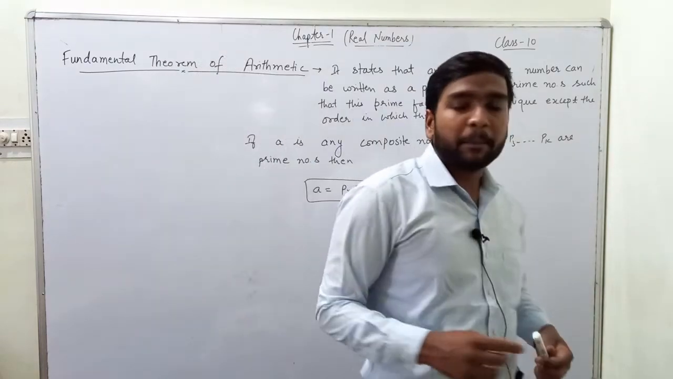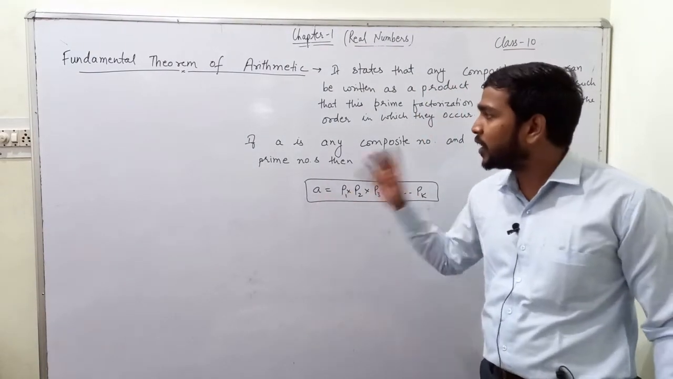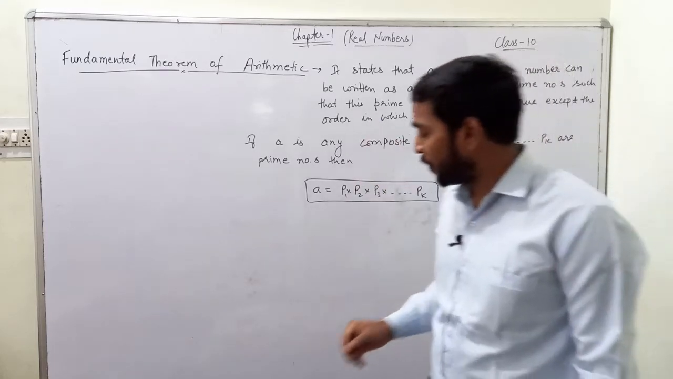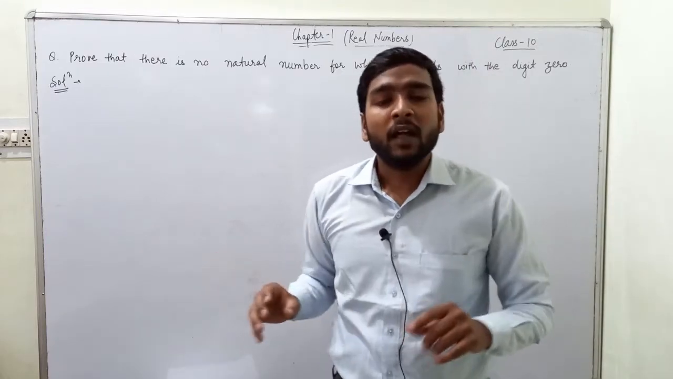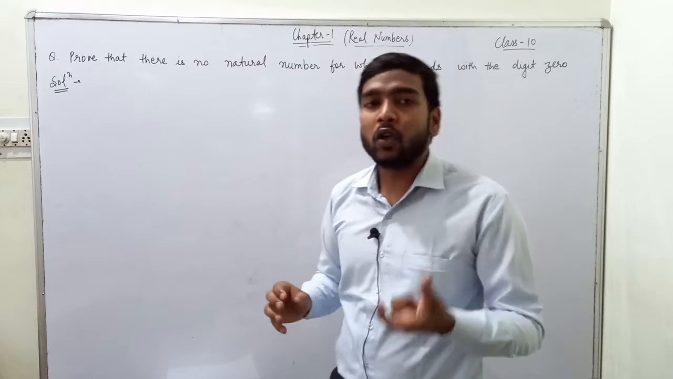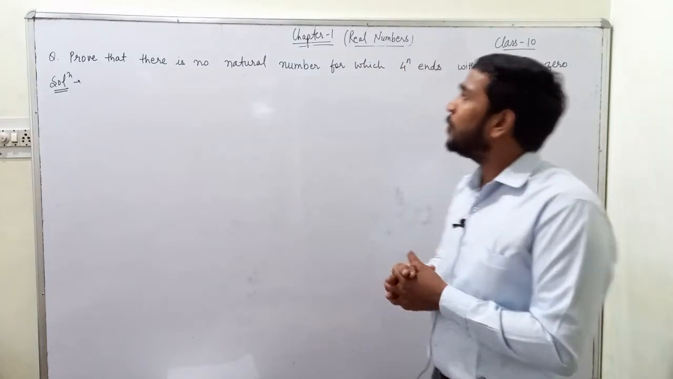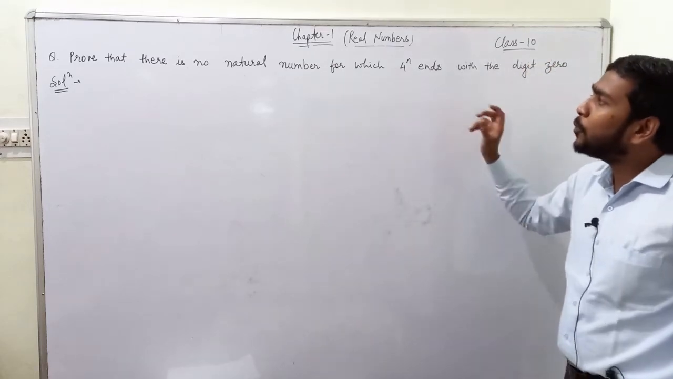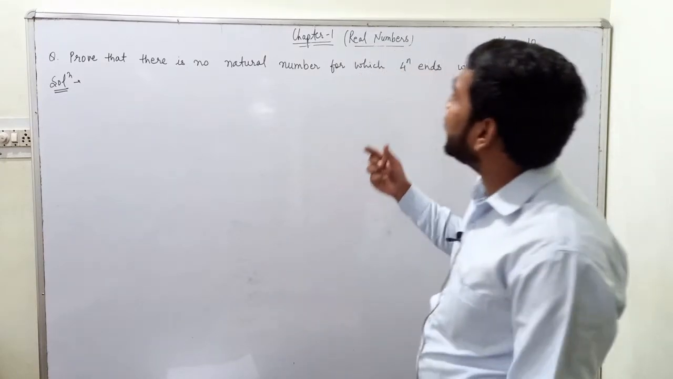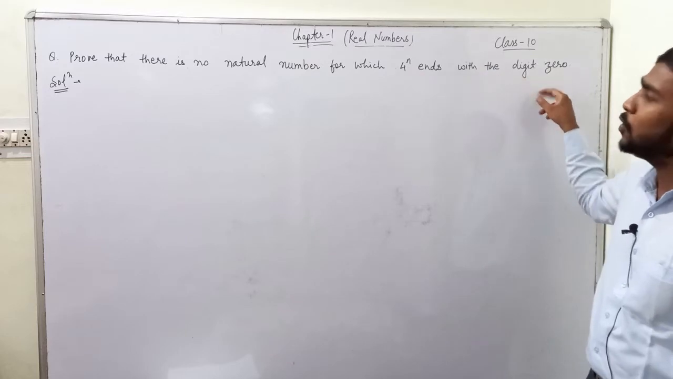So the prime factorization is unique for any composite number, okay. Now we will do some numericals on the fundamental theorem of arithmetic. The problems on the fundamental theorem of arithmetic are based upon concepts, based upon common sense rather than formulas. Now if you look at this problem, we need to prove that there cannot exist any natural number n for which 4 power n ends with the digit 0.